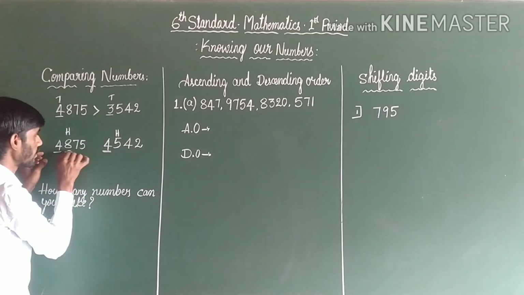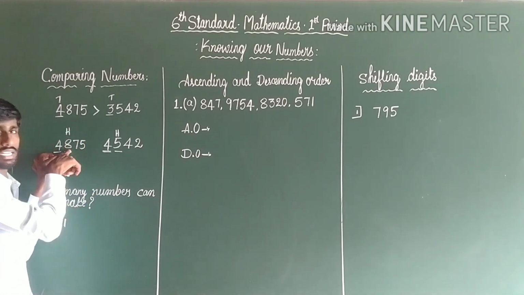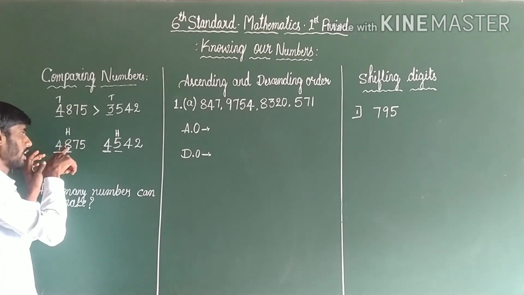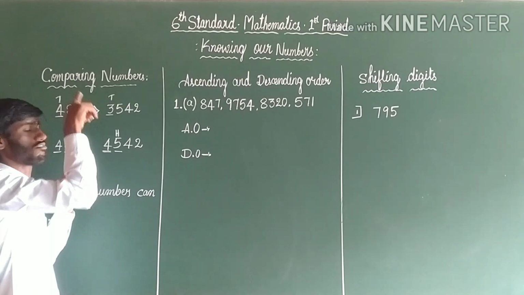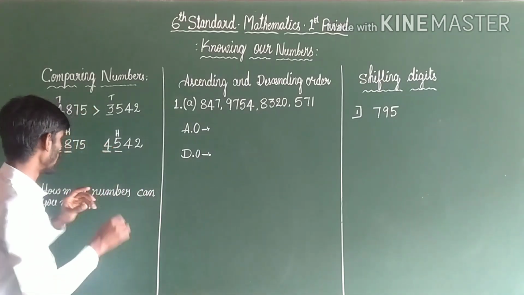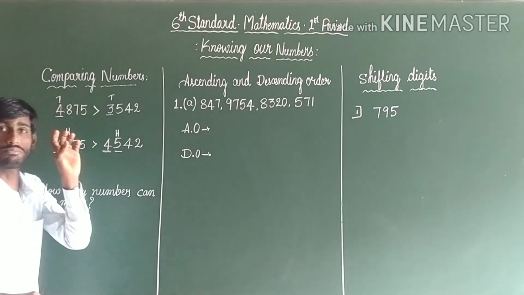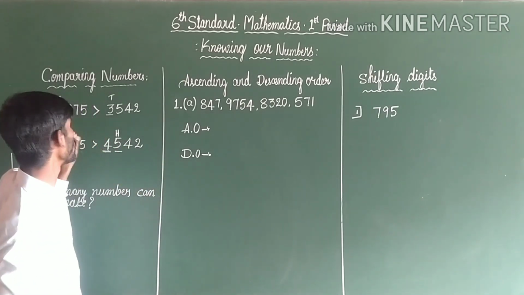Here is 8, here is 5. Which is the bigger digit? Yes, 8 is the bigger digit. That's why the whole number is bigger. I mean 4875 is bigger than 4542. Are you clear? So the bigger number is 4875. This is the method of comparing. This is the small basic concept.